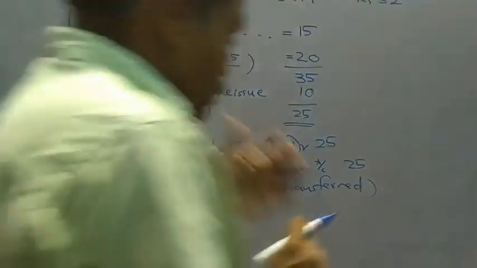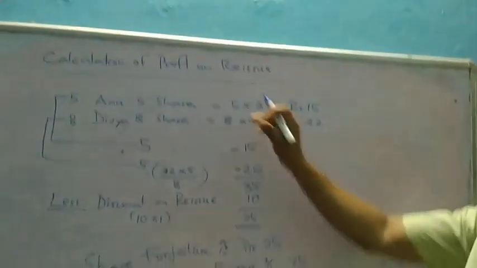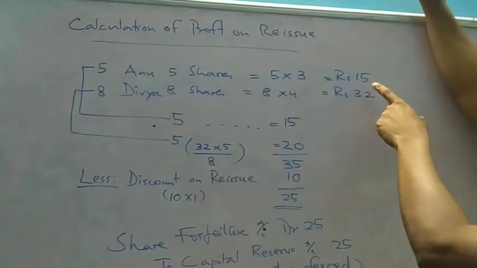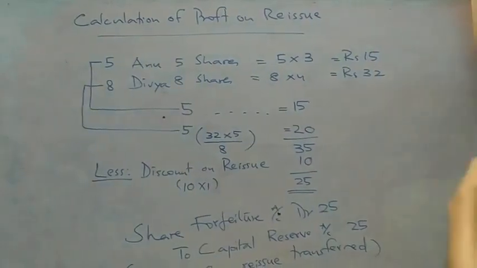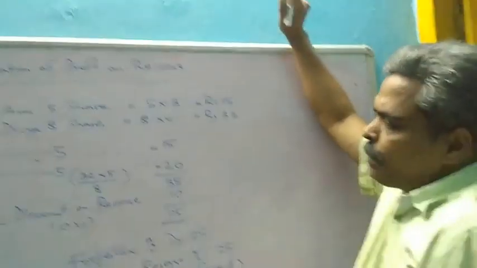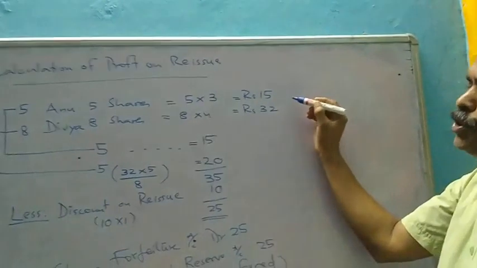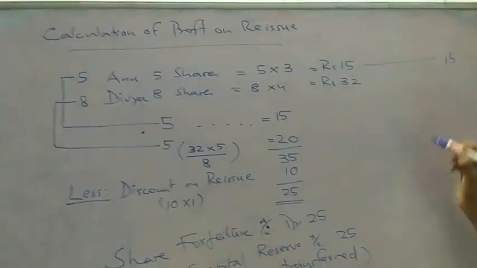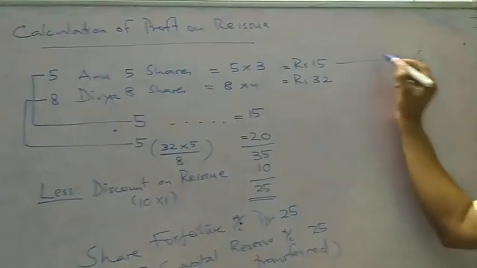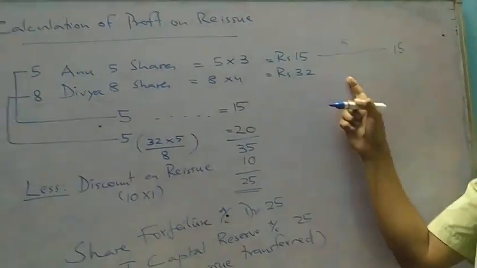I'll explain the profit again. Two defaulters are there, one is Anu, one is Divya. You have to understand the question. Out of that, whose shares are reissued fully? Here you see in the question, all the shares of Anu were reissued. That means we'll take the full amount here. On 5 shares you got 15. You need another 5.